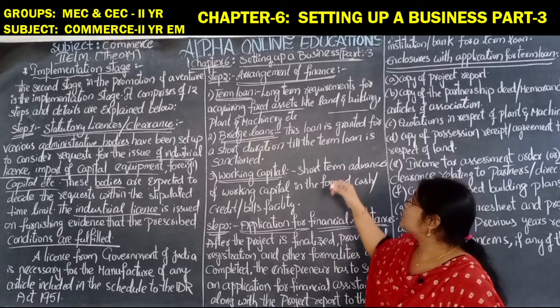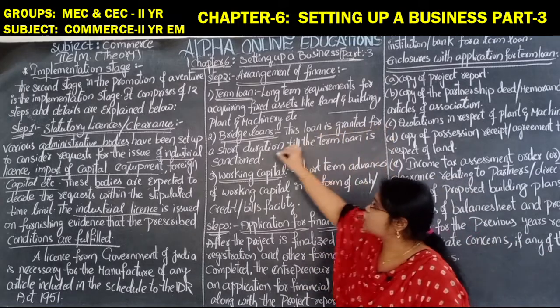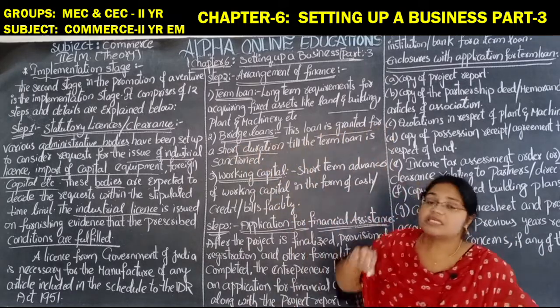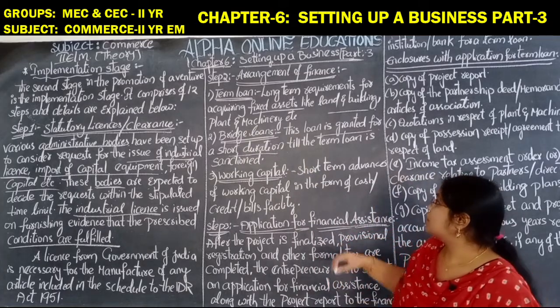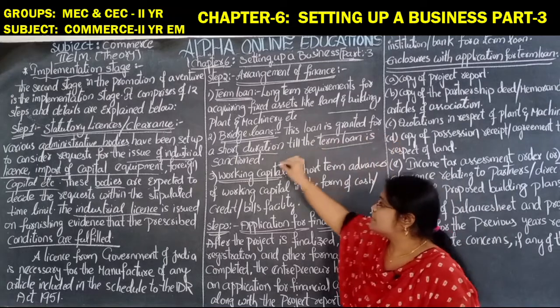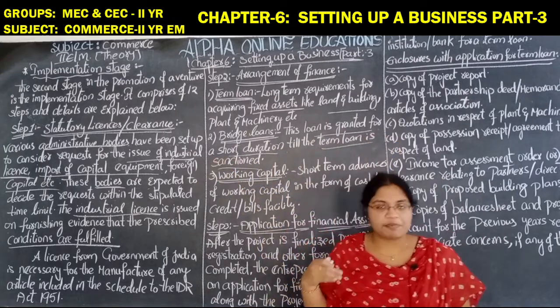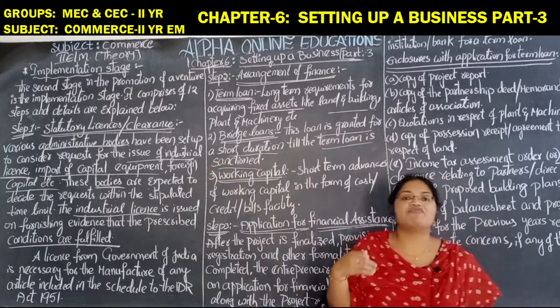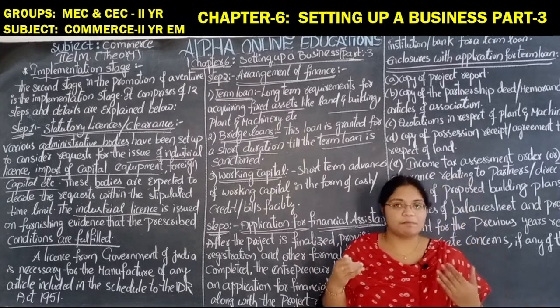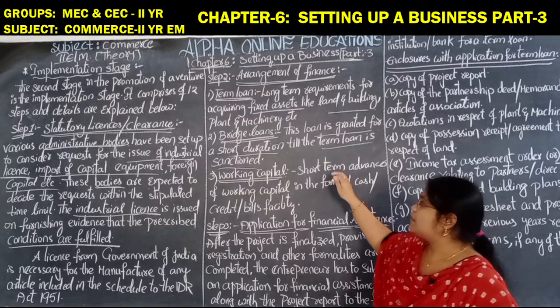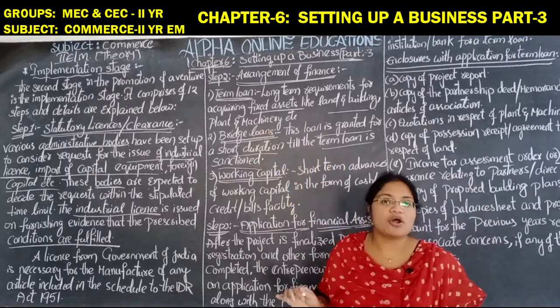So what it does, the loan is granted for a short duration. These bridge loans are granted for a period of short duration, till the term loan is sanctioned, till the entrepreneur applies for the term loan and that application is sanctioned. Up to that period, the entrepreneur will have the bridge loan facility.